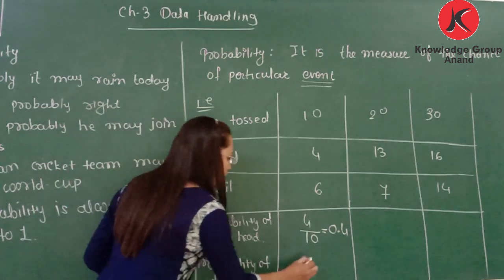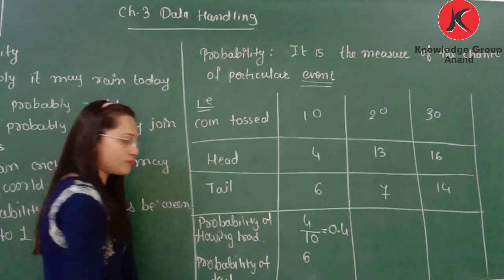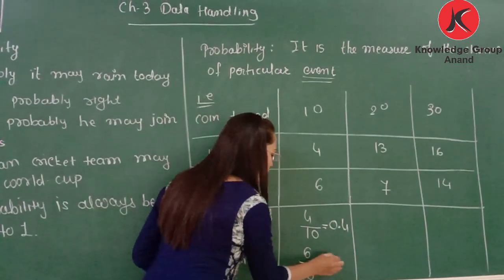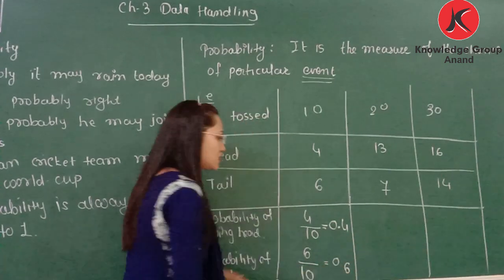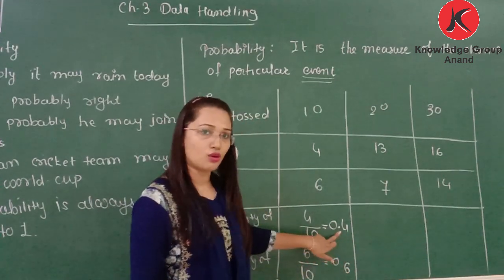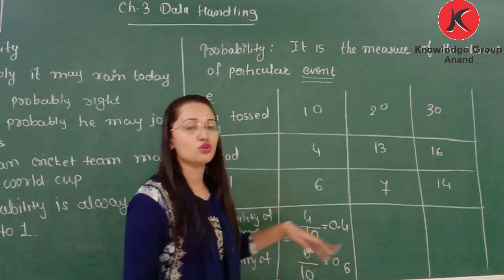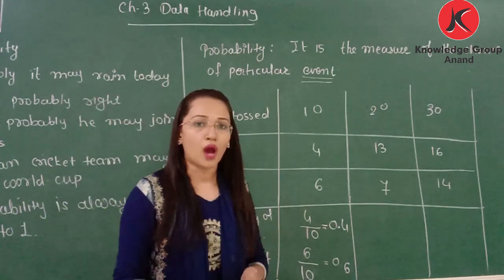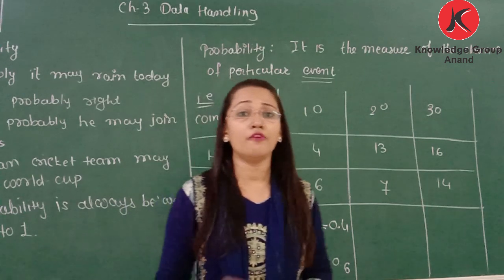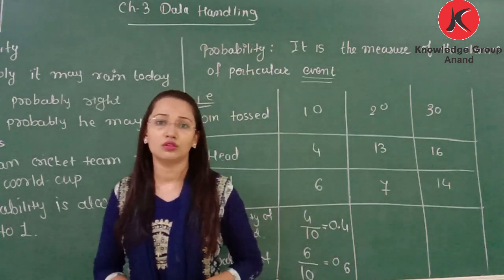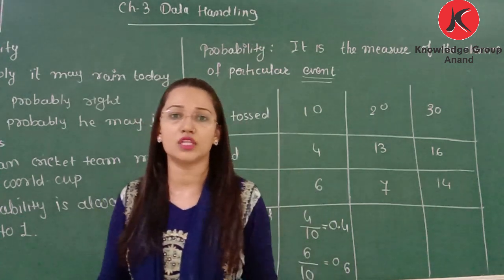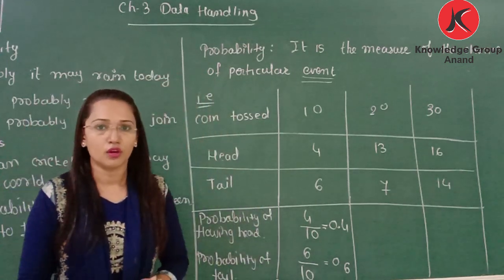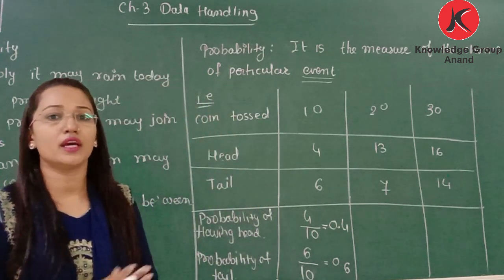Same for the probability of having tail. Here tail we get 6 times and total events are 10. So we can write it as 0.6. Now here you can see it is greater than 0 and less than 1. So always probability is between 0 to 1. Probability means the event for which the outcome is not known, but we may assume. Probability is like an assumption.